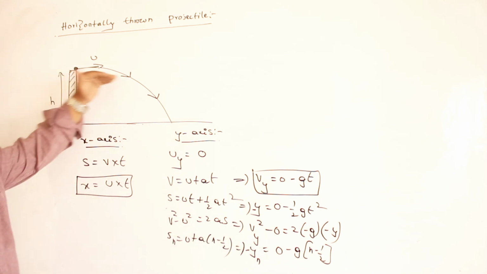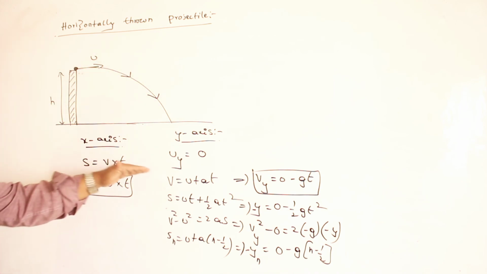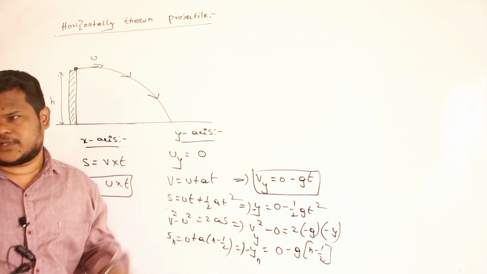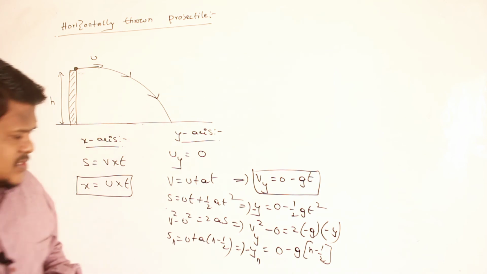So what is the initial velocity which I have thrown? u. And this is the initial velocity along the x-axis. Initial velocity along the y-axis is how much? 0. There is no velocity. Are you able to understand? Okay. Similarly, we will do some more calculations.